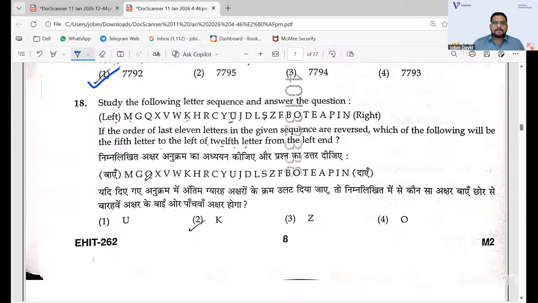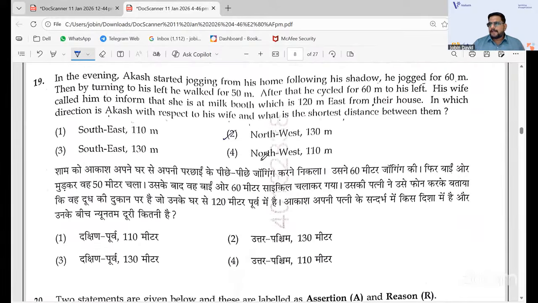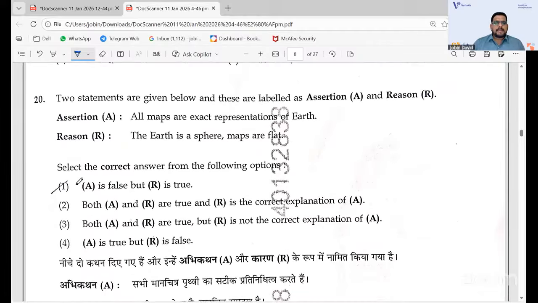And the 18th one, the second one is correct. The same pattern that they have followed, but it is an easy question paper, not a very difficult question paper like the PGT. 19th one, the answer is 3, southeast and 130 meter. And the 20th question, the answer is A is false, but R is true. That is the assertion, reason question that you have.